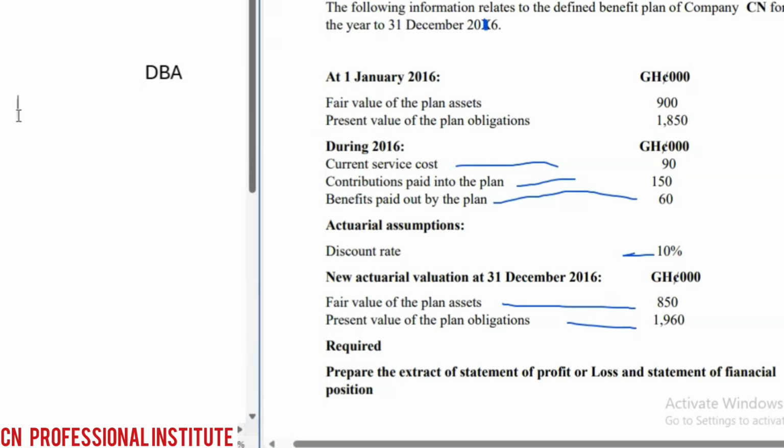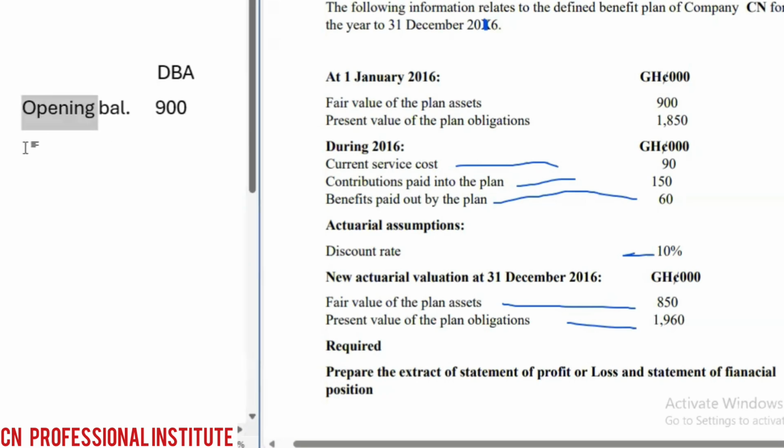We said we have to pick the opening balance, which is the fair value of the plan asset at the beginning. If you check at the beginning, what's the asset? 900. So this, in a way, is like an amount we have in our bank account or the investment, the pool. So we are doing the plan asset.